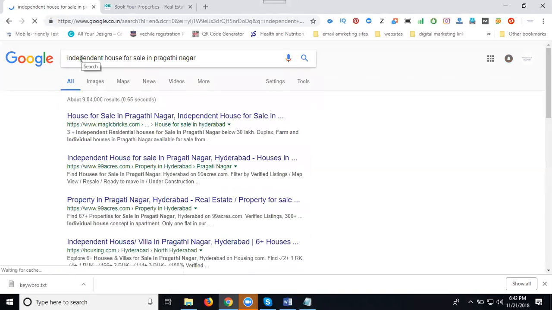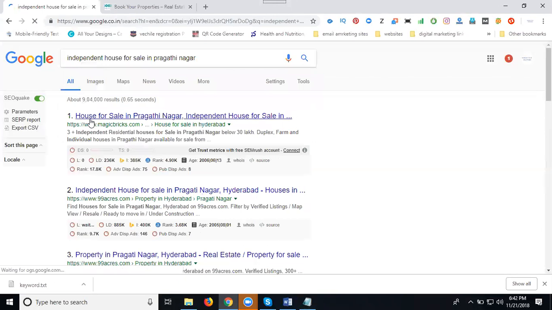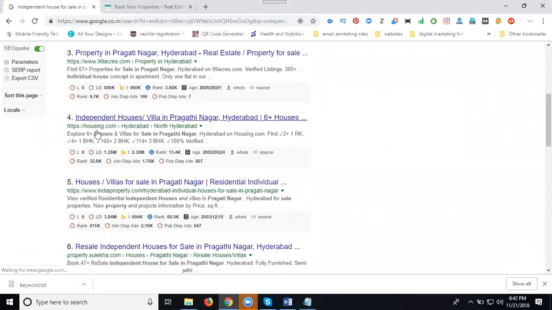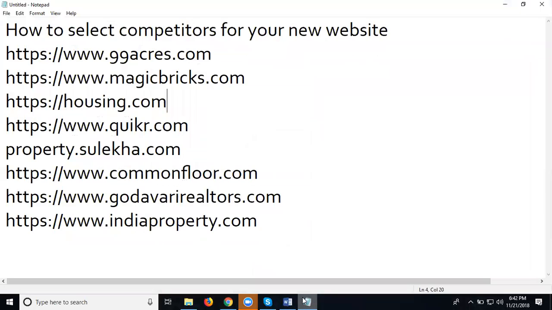I'm only searching for the Pradhanagar area. First will be Magicbricks, 99acres, housing.com, IndiaProperty, Sulekha. So the 5 competitors are 99acres, Magicbricks, housing.com, Sulekha and IndiaProperty.